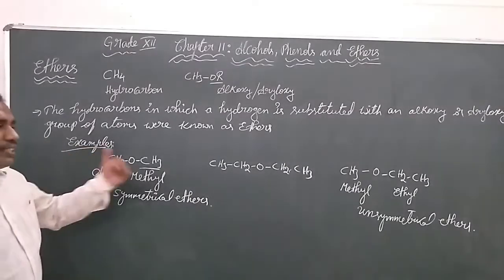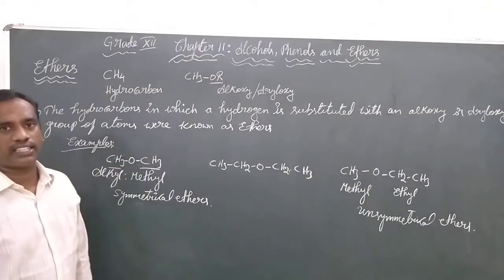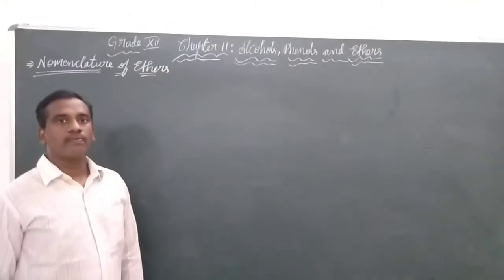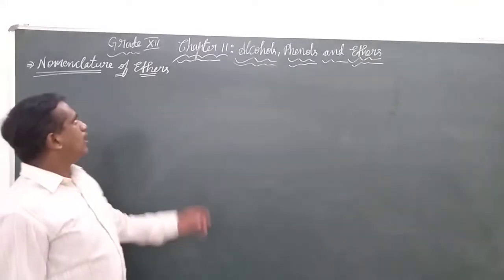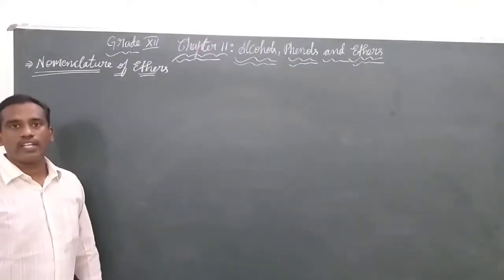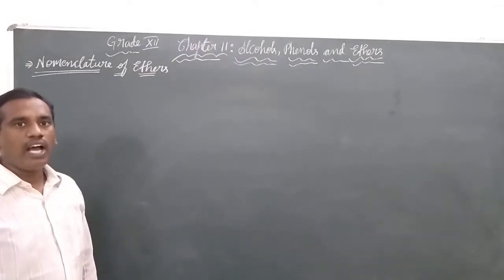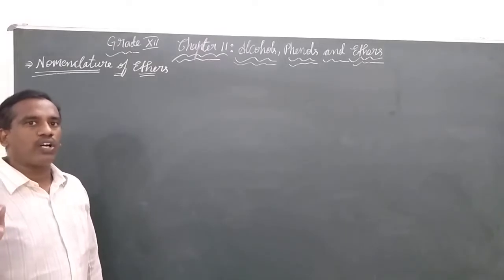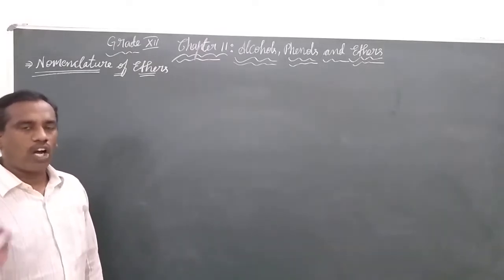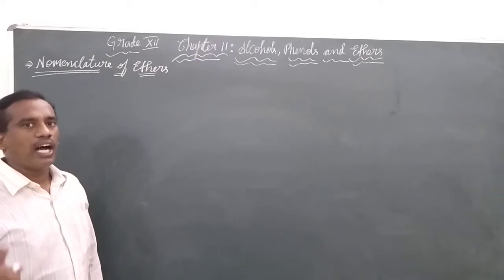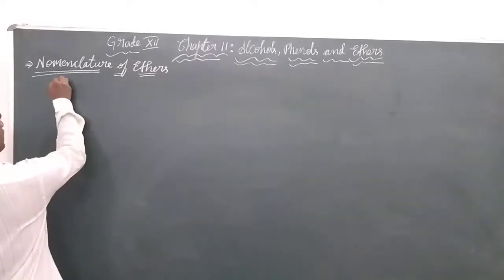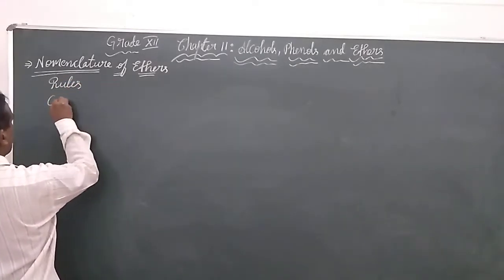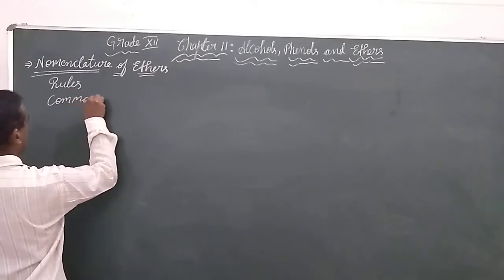Now let's go with the nomenclature of these ethers. When we give names to these ethers, there are two kinds of methods. One is the common naming, and the other is the IUPAC name. So let us see what rules we follow during the common naming and also the IUPAC naming.